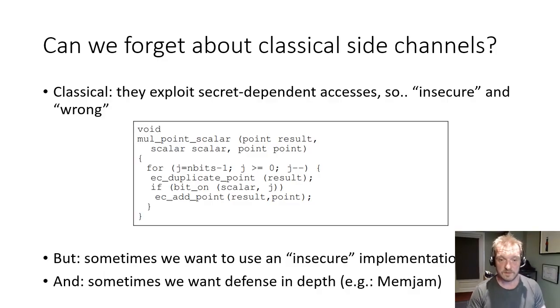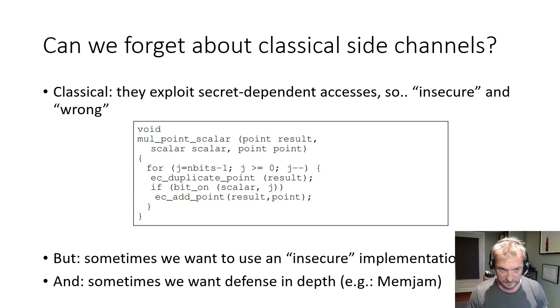I'd like to start by asking the question: can we forget about classical side channels? Classical side channels are side channels that exploit secret dependent accesses that victim code does. This is insecure and wrong. You're not supposed to write software this way, but nevertheless, there may be situations in which we want to show